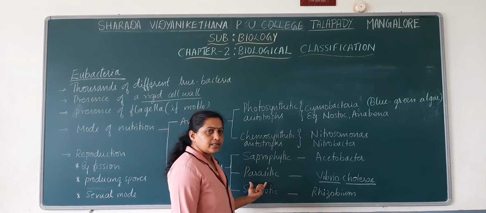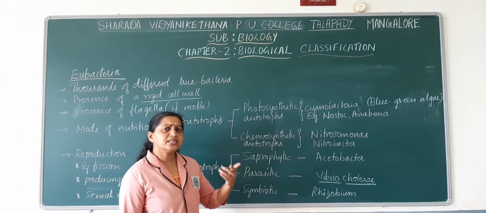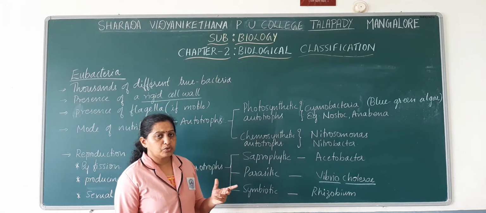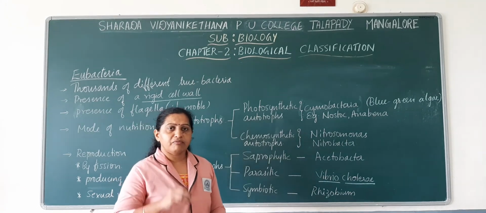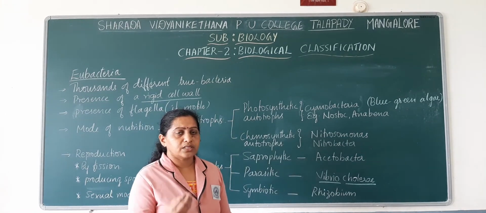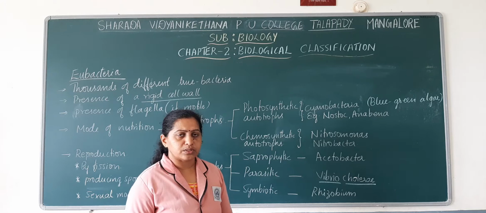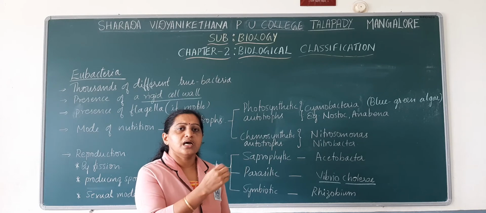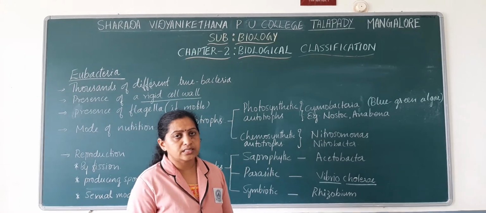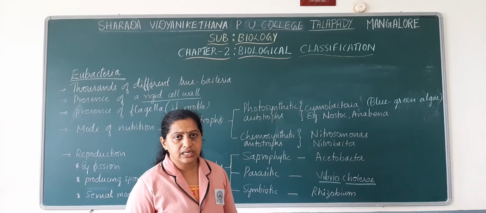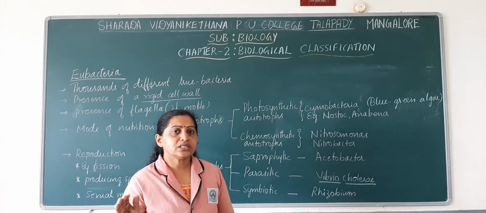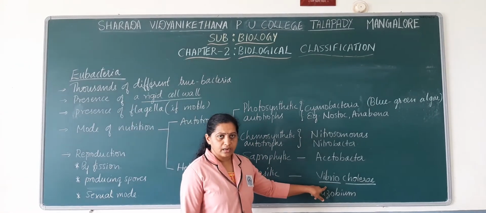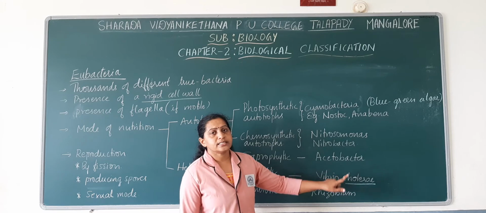Such a bacterium is known as a parasitic bacterium. There are many such parasitic bacteria which cause disease in other organisms. Usually the parasitic organism lives in the body of other organisms and derives nutrition from them. Whenever parasitic organisms derive nutrition from other organisms, the cells of the host organism are adversely affected, and this leads to certain diseases. For example, Vibrio cholerae is a parasitic microorganism. It causes a disease known as cholera.